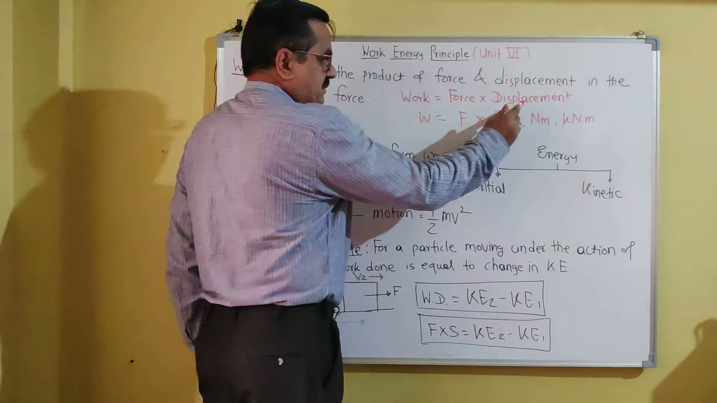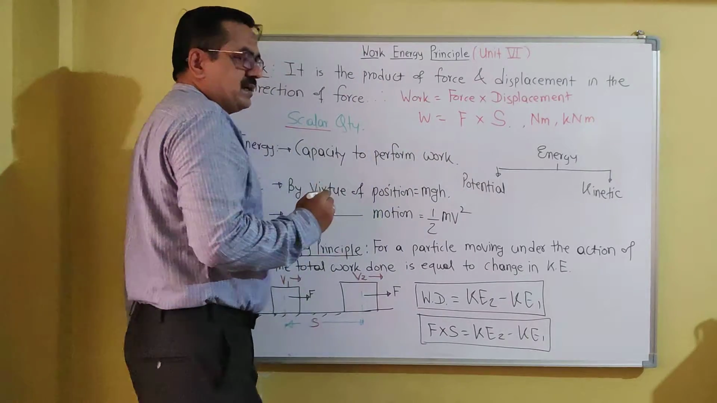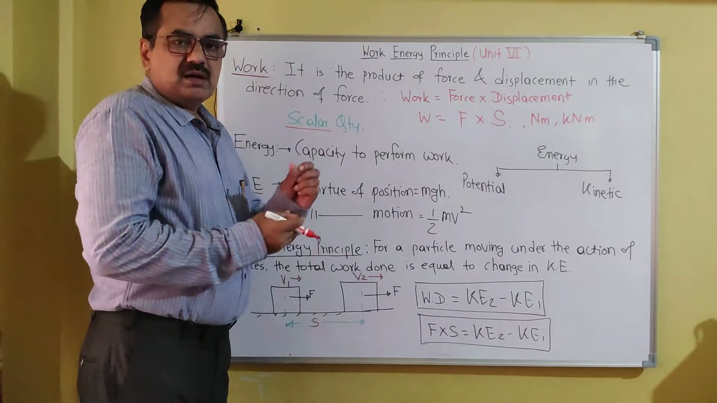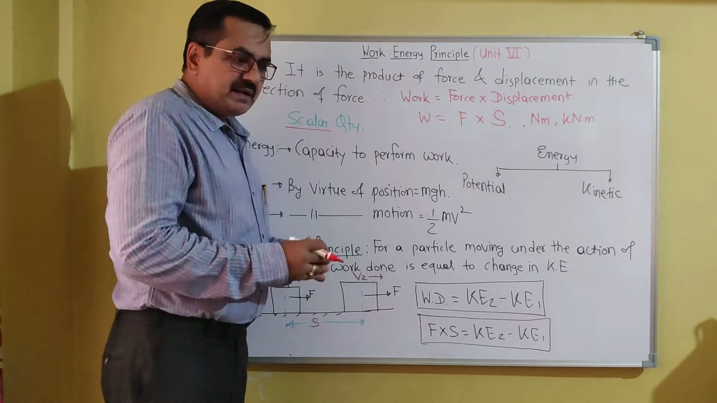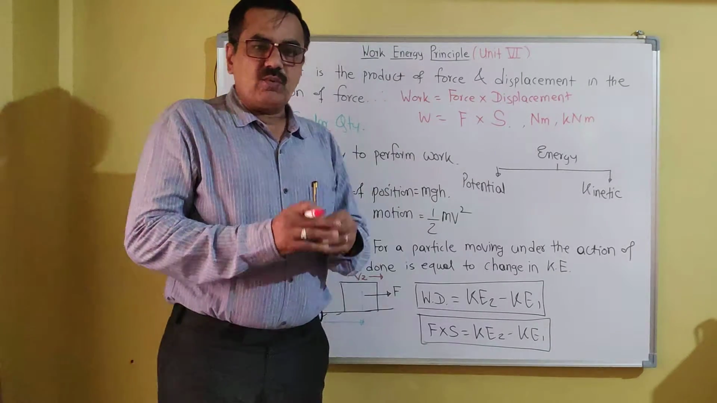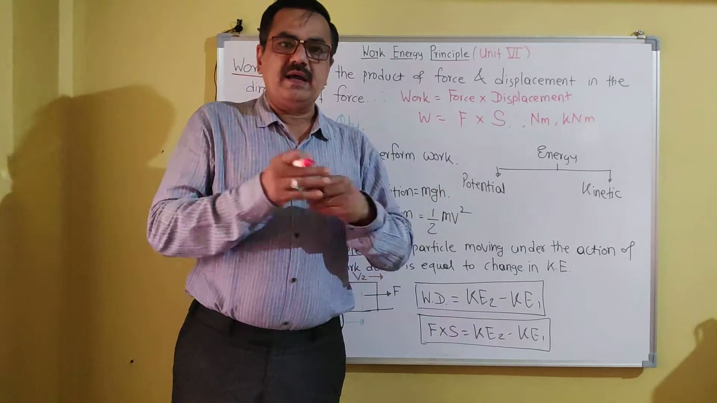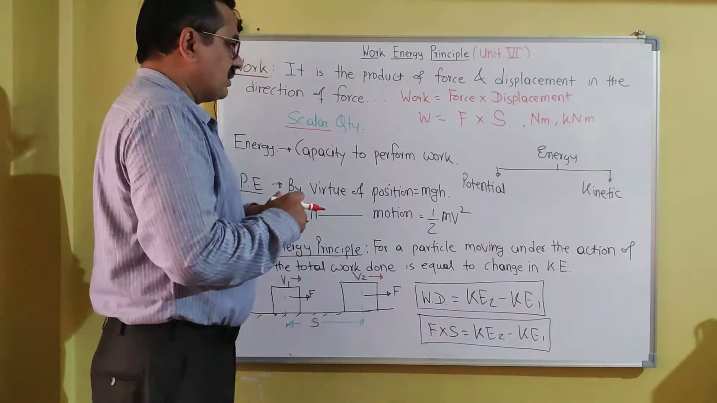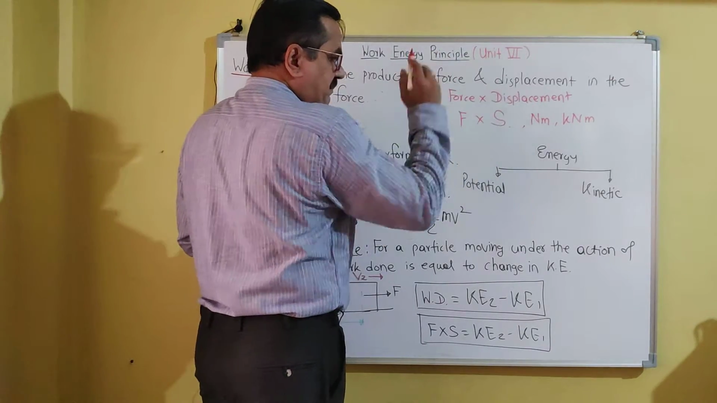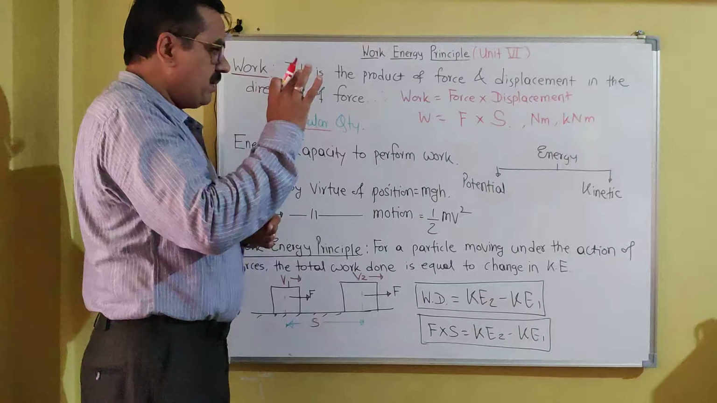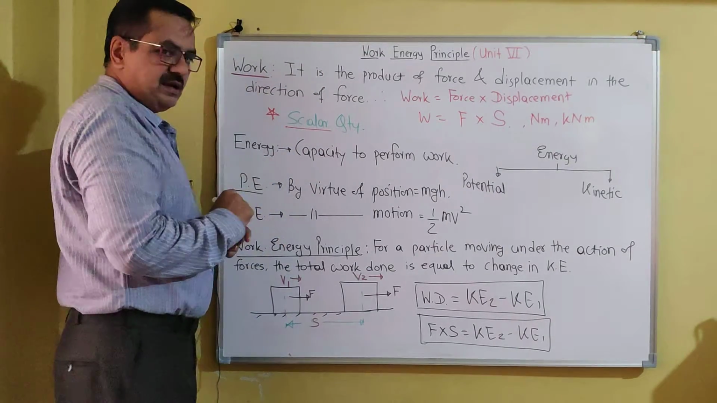Remember, according to the definition, it is the product of force and displacement in the direction of force. When force and displacement both are in the same direction, that work is considered positive work, and if force and displacement are not in the same direction, the work is given a negative sign or is called negative work. It is a scalar quantity.